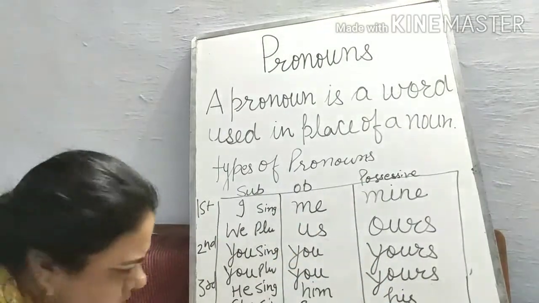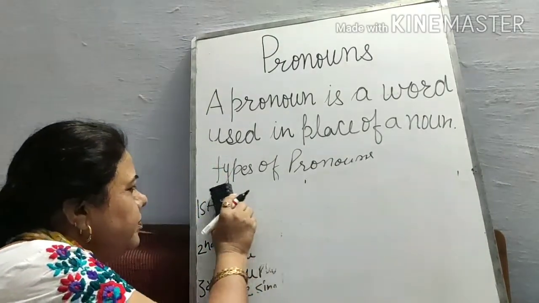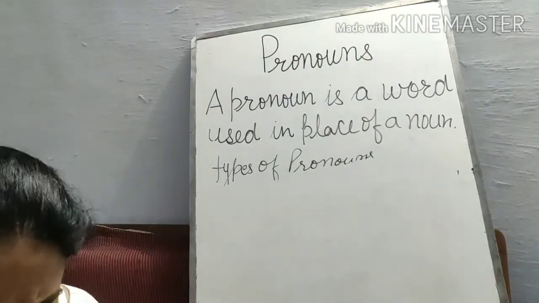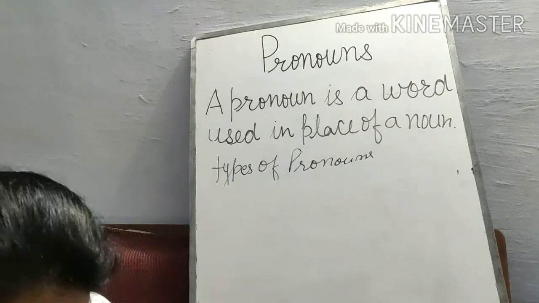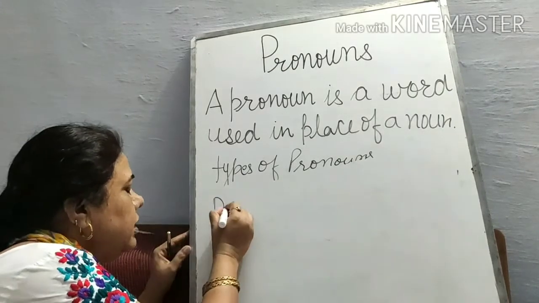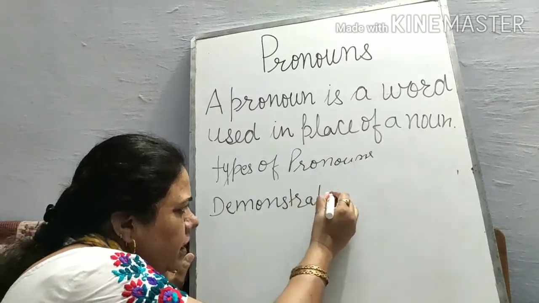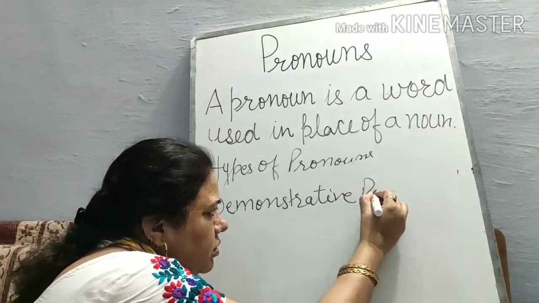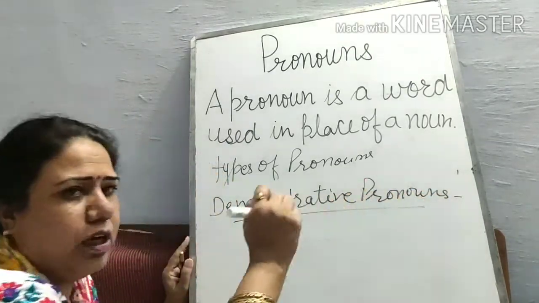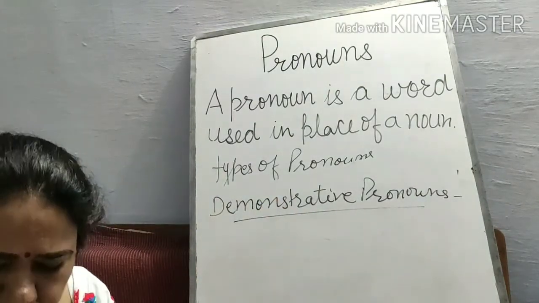Next part I will take is demonstrative pronouns. Demonstrative pronouns are pronouns used to point out an object.